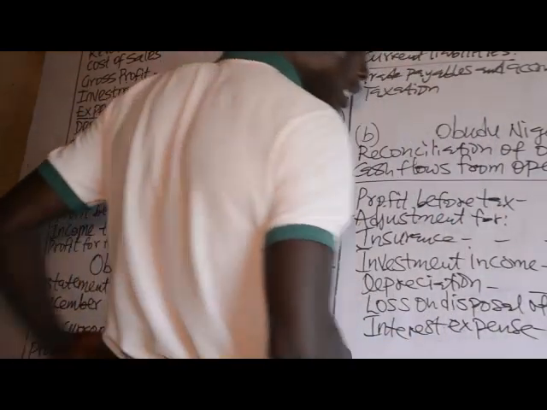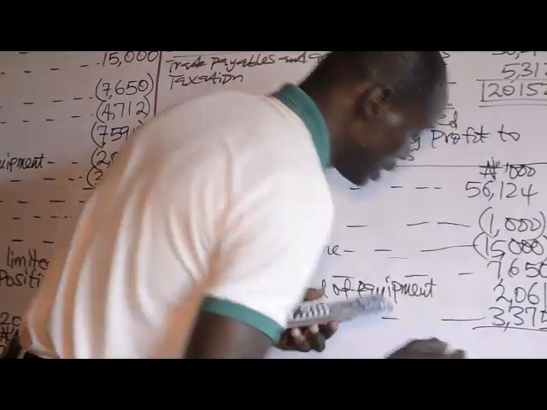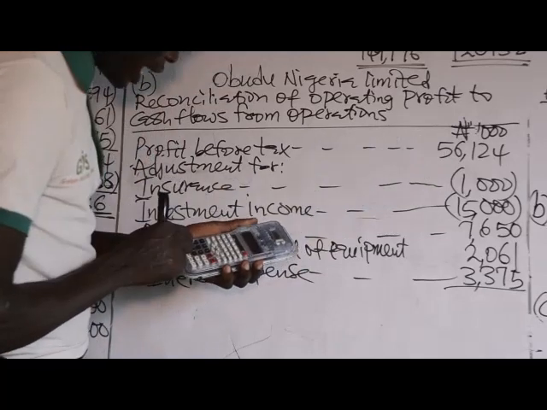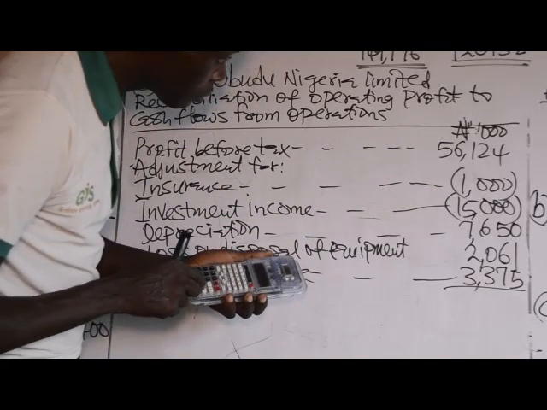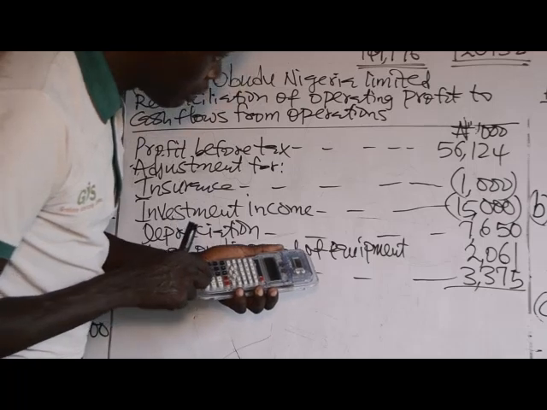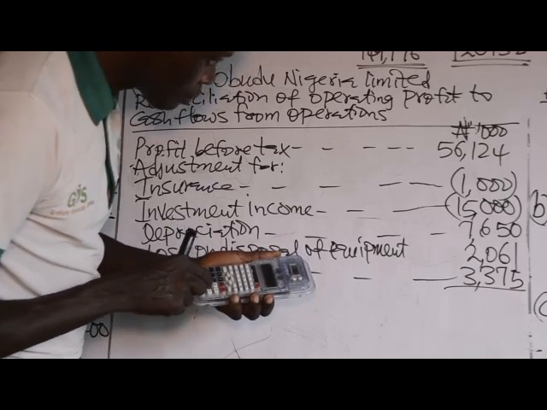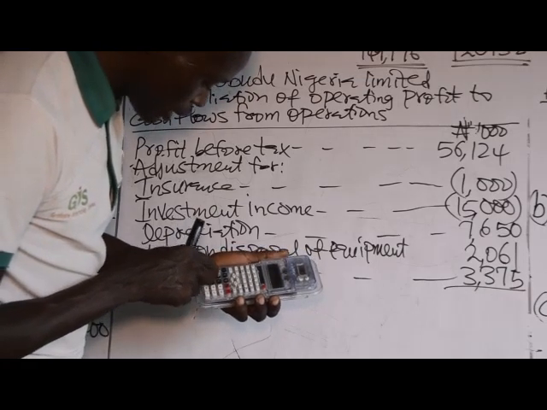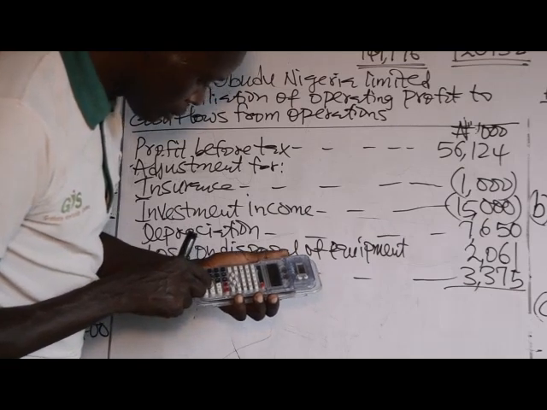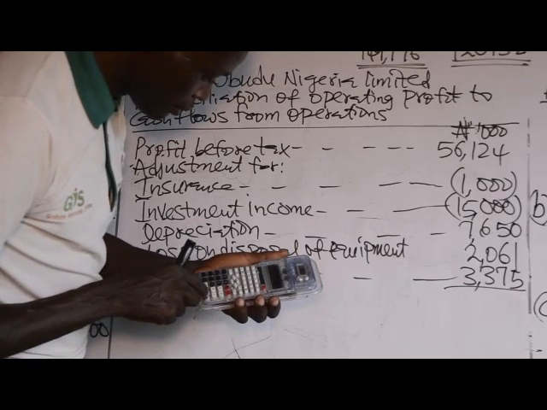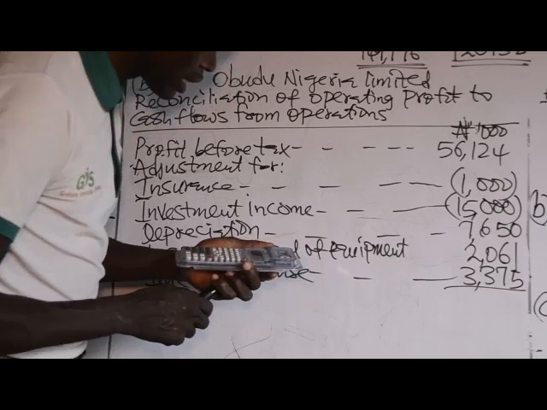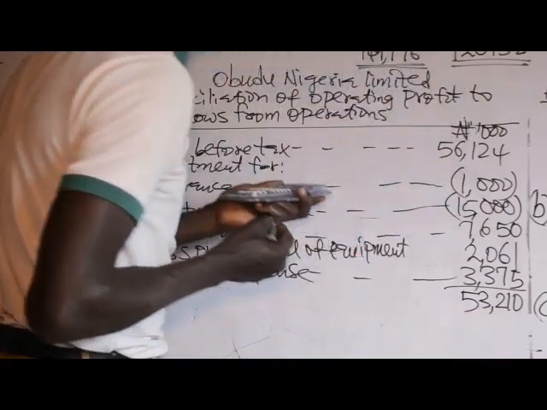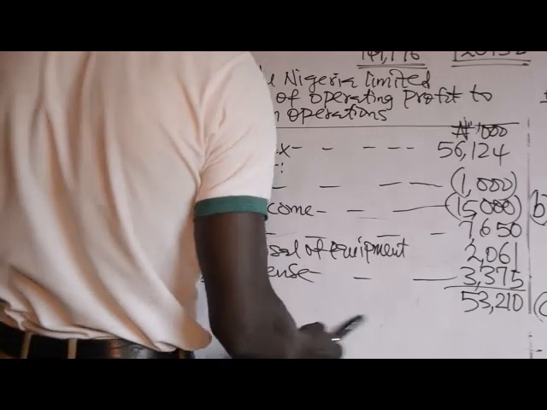So now let's adjust that in order to get net cash flow from operations before changes in working capital. 56,124 minus 1,000 minus 15,000 plus 7,650 plus 2,061 plus 3,375. We have 53,210. This is the net cash flows from operating activities before changes in working capital.